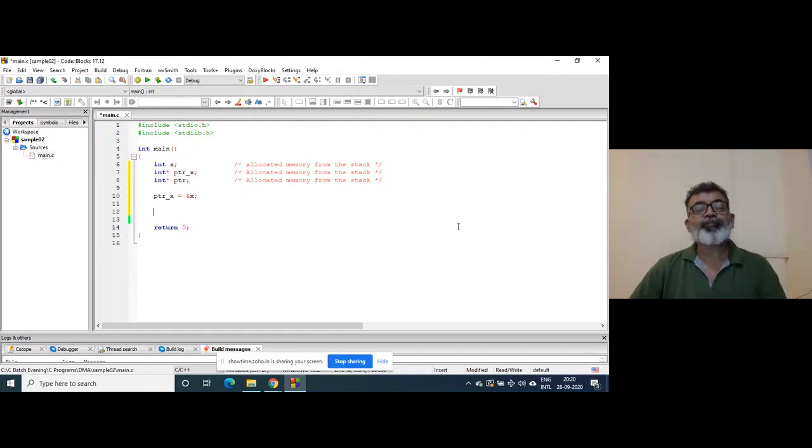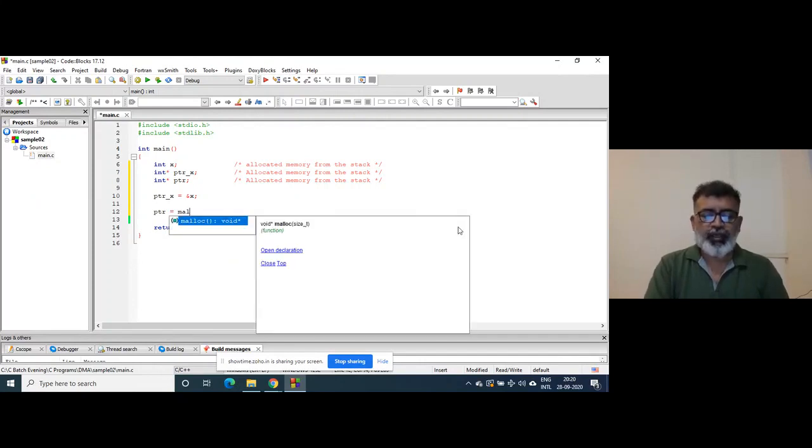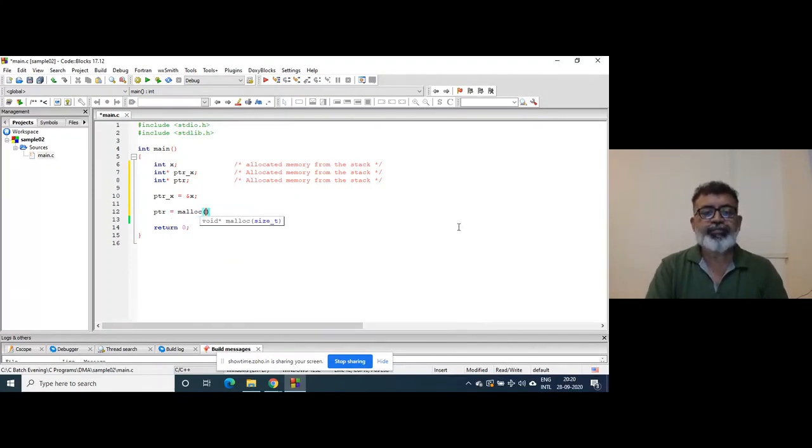I am going to take memory dynamically. So I will write ptr is equal to malloc, right? What can I write? Size of int.